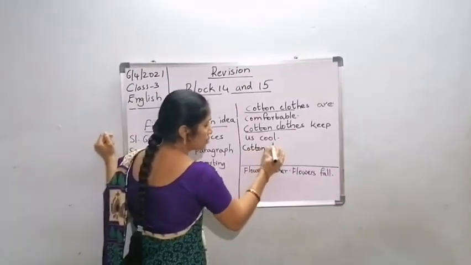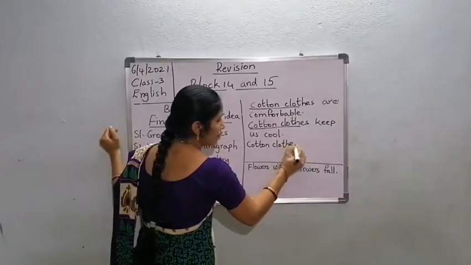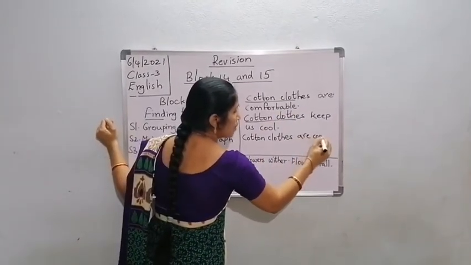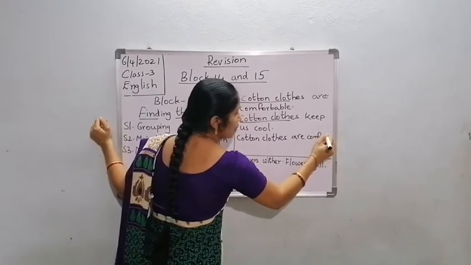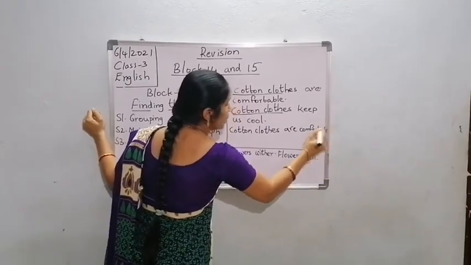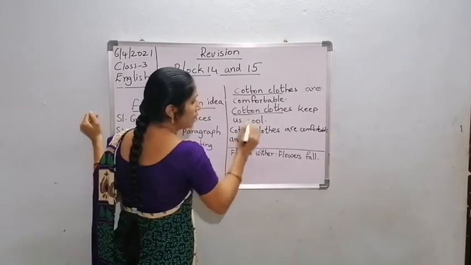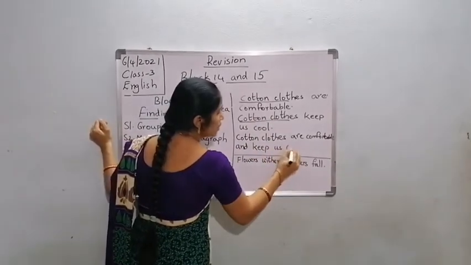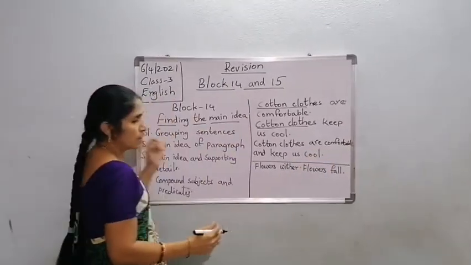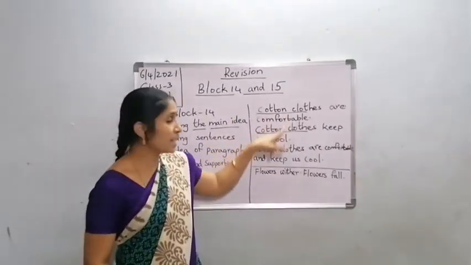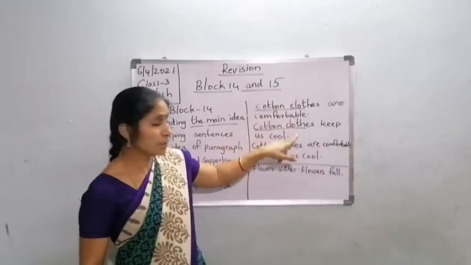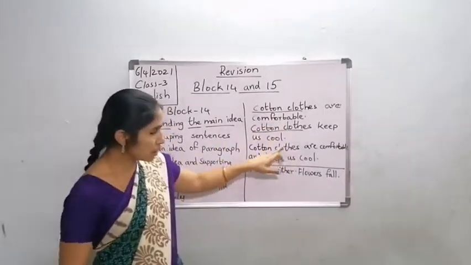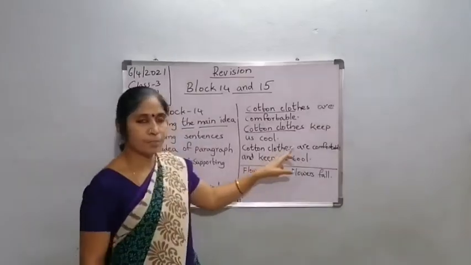Cotton clothes are comfortable and keep us cool. See, subject is same but the predicate is different. So what did they do? Here I used and between the predicates. Cotton clothes are comfortable and keep us cool.